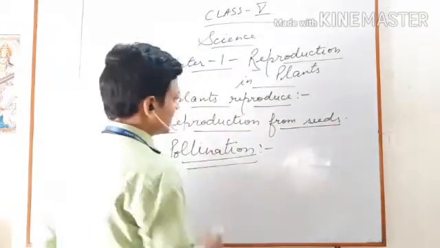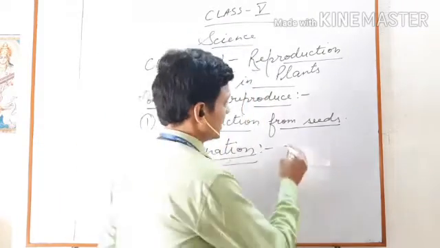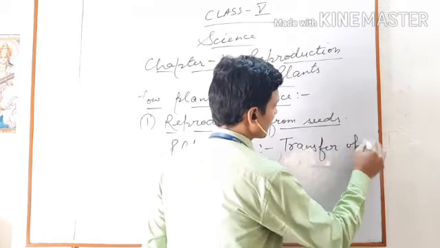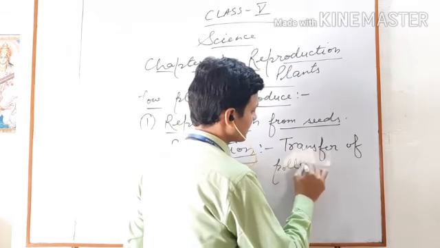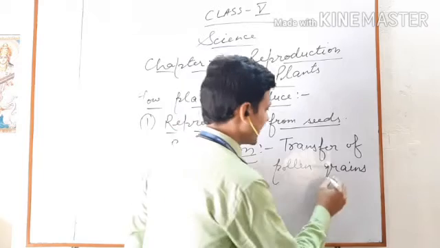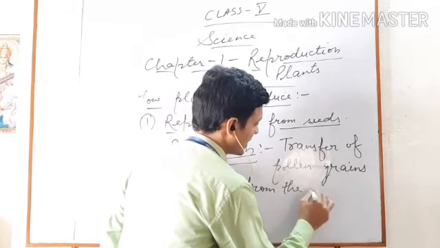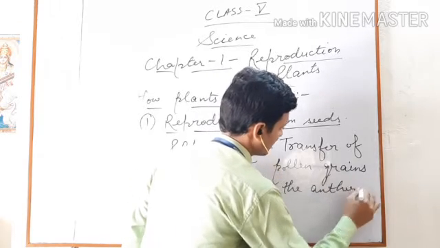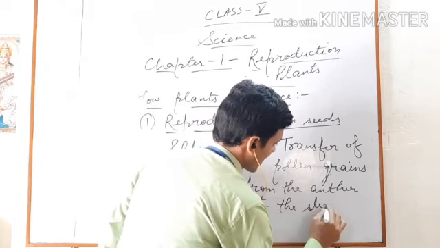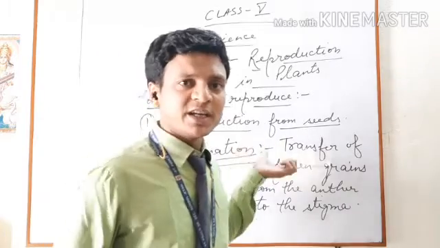For reproduction, the process of pollination is required, and pollination is the transfer of pollen grains from the anther to the stigma. That process is pollination.